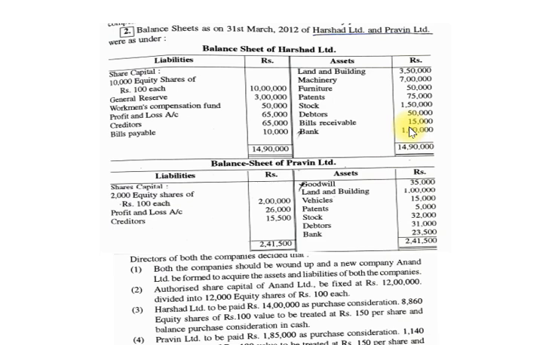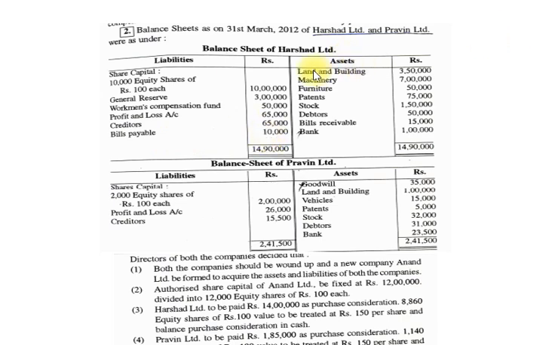So friends, you can see carefully. Example number 2: balance sheet as on 31st March 2012 of Harsad Limited and Praveen Limited. Under the balance sheet of Harsad Limited, on the liability side: share capital, 10,000 equity shares of rupees 100 each, 10 lakhs. General reserve 3 lakhs. Workmen's compensation fund 50,000. Profit and loss account 65,000. Creditors 65,000. Bills payable 10,000.